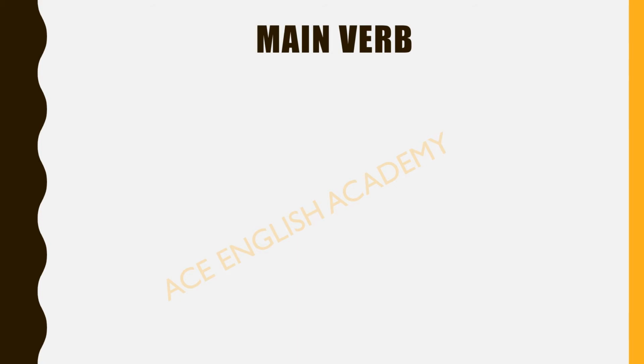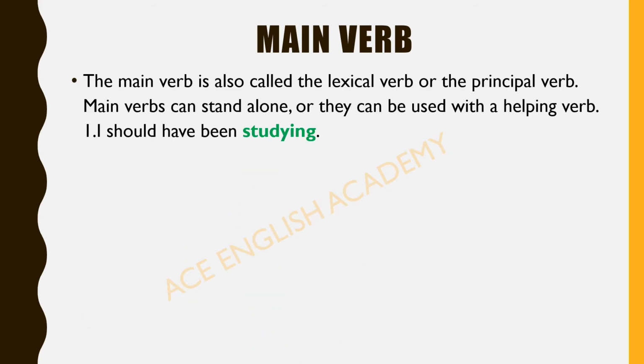Next type is the main verb. And what are these main verbs? The main verb is also called the lexical verb or the principal verb. Main verbs can stand alone. They can also be used with a helping verb. For example, see here: I should have been studying. So "studying" is here the main verb, whereas what is the auxiliary verb? "Have". This "have" is the auxiliary verb.